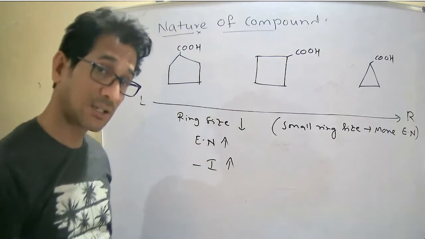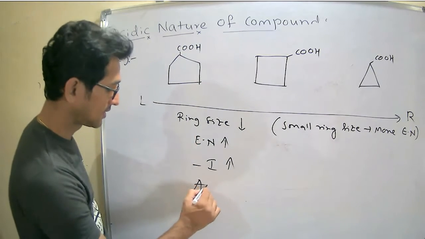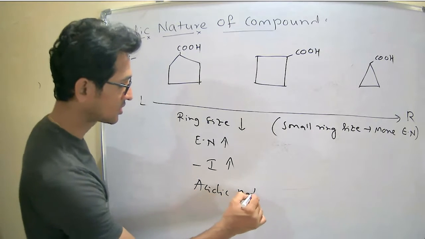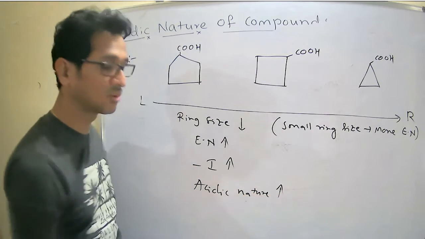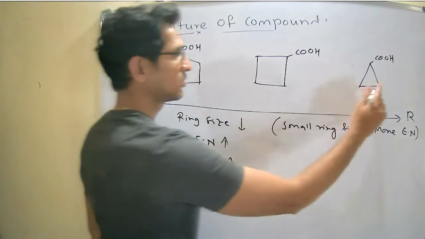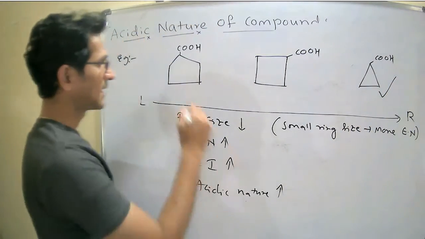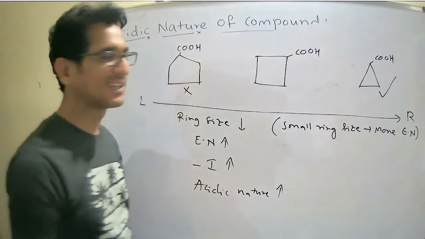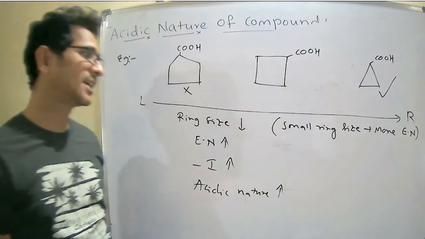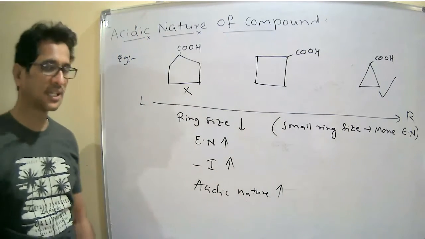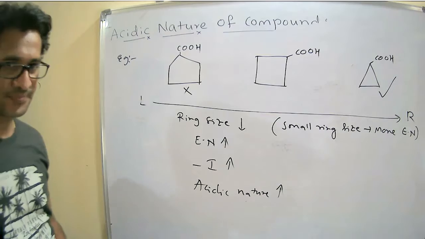Therefore, minus inductive effect increases. Therefore, acidic nature also increases. So this is more acidic in nature than the remaining, and this is less acidic in the given three compounds.